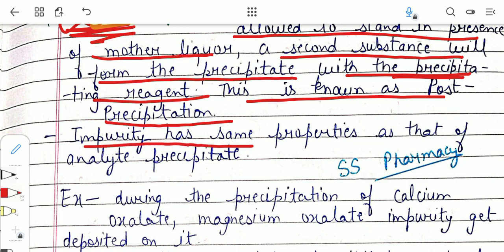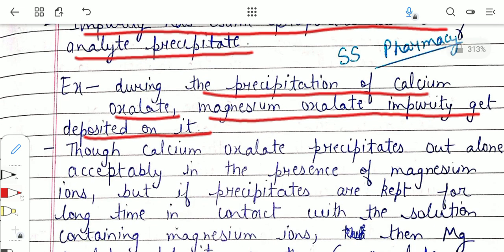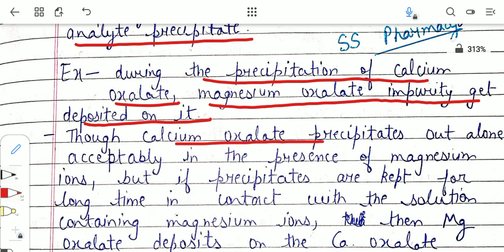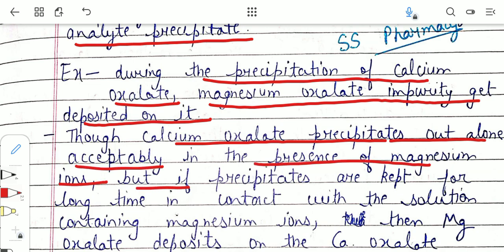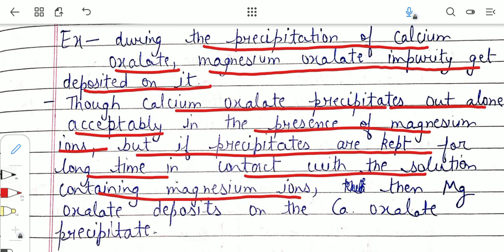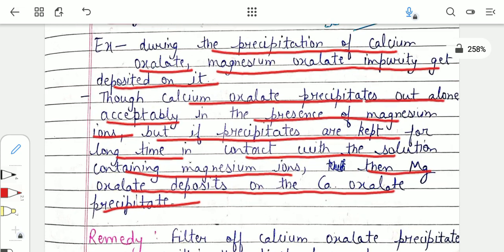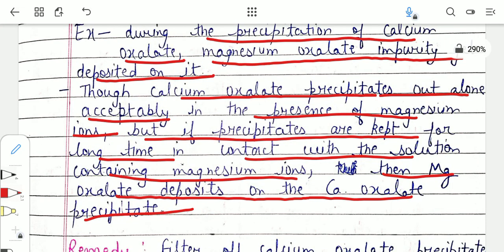Now, the impurity has the same properties as that of the analyte precipitate. For example, during the precipitation of calcium oxalate, magnesium oxalate impurity gets deposited on it. Though calcium oxalate precipitates out alone acceptably in the presence of magnesium ions, if the precipitate is kept for a long time in contact with the solution containing magnesium ions, then magnesium oxalate deposits on the calcium oxalate precipitate. Whenever we have to precipitate out calcium oxalate from a solution that has magnesium ions, calcium oxalate can be easily separated.